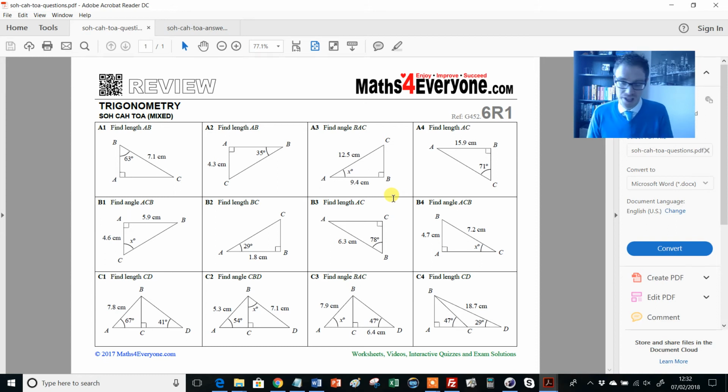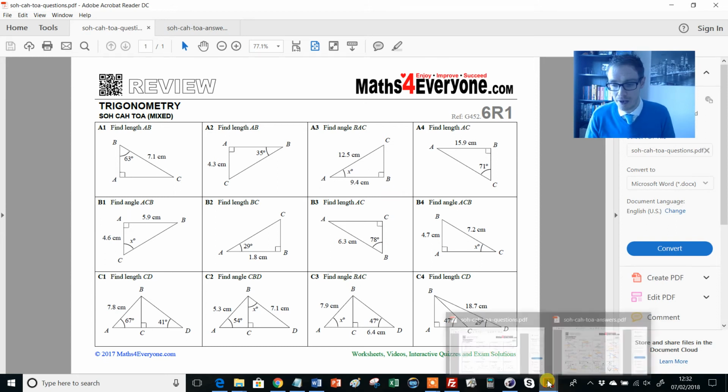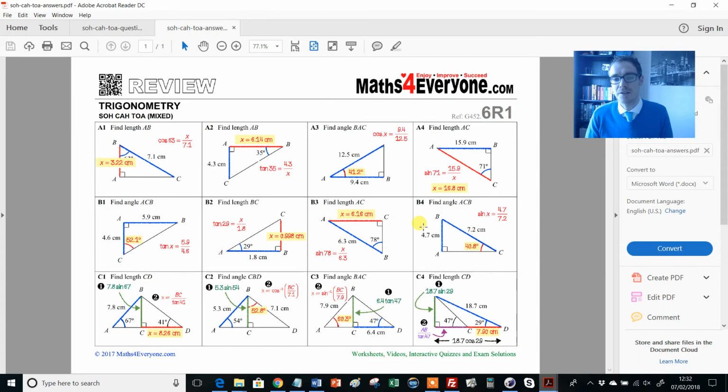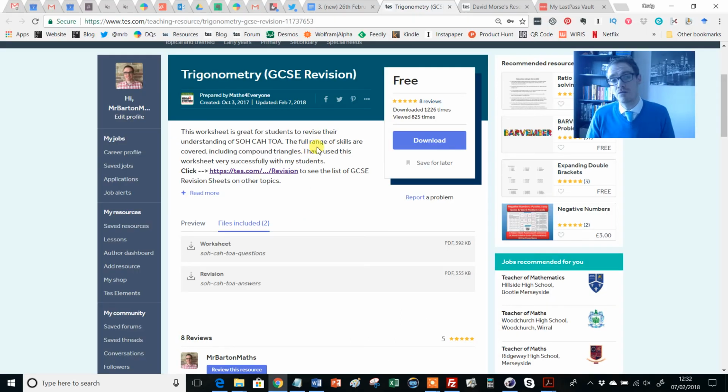Kids can do these and then you can either print out the answers or email the answers home as well. Kids can self-assess, mark, let you know if they've got problems and so on. So you've got focused practice going on at home. So that's how I intend to use this resource, those three ways. But as I say, it is not just trigonometry that this resource is good for.